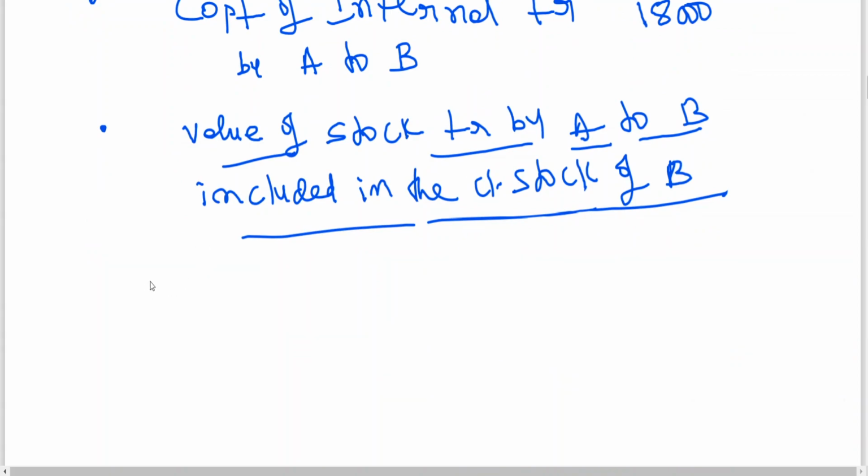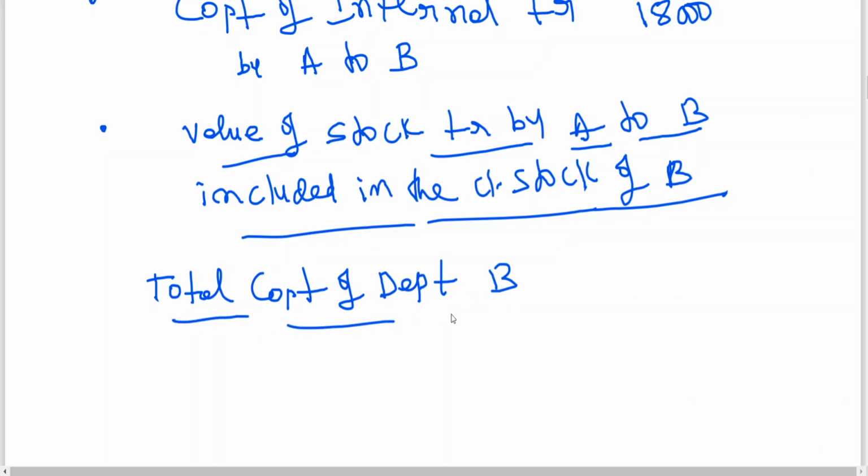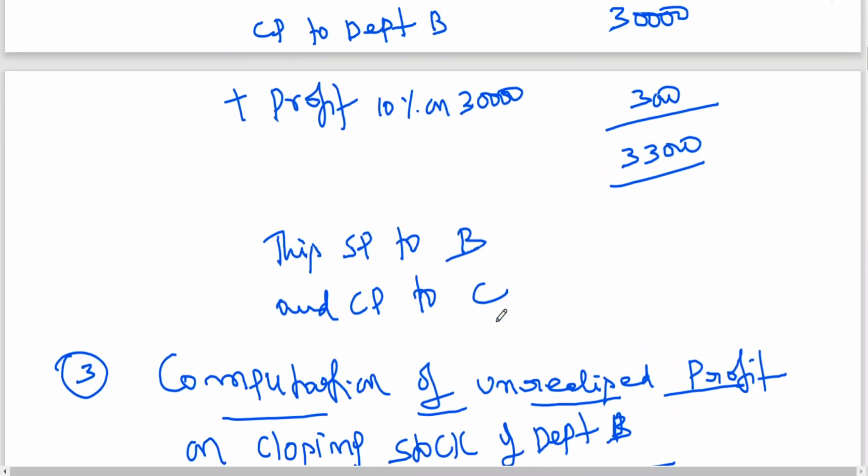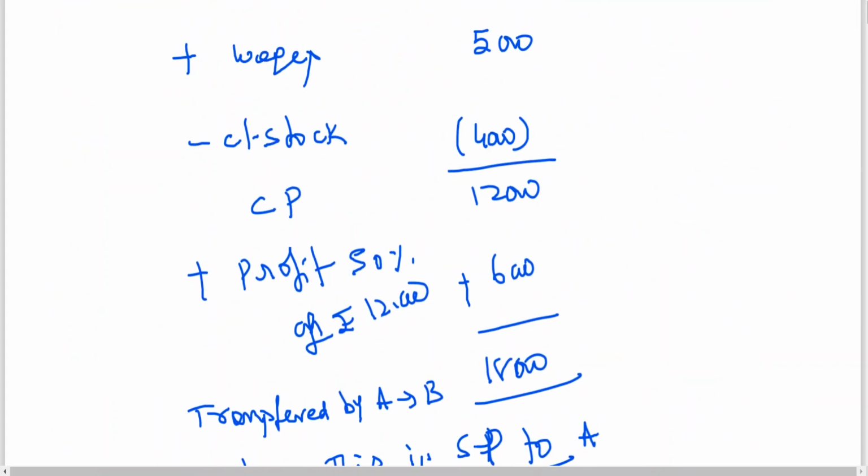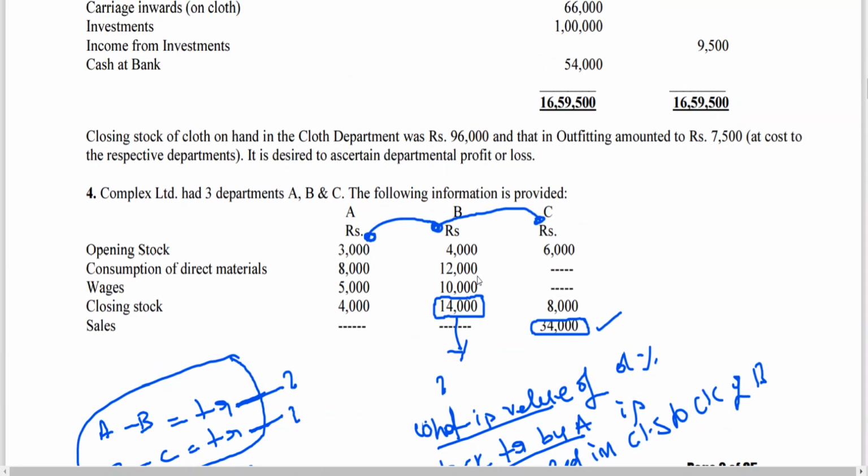For this, what should we do first? Total cost of department B. If I find out the total cost of department B, the percentage that is transferred from A can be known. If you look at the total cost of department B, excluding opening stock, because they were not manufactured in the current year. So 12,000 plus 10,000, consumption of direct materials plus wages, plus stock that they got from department A is 18,000. So 18 plus 12 plus 10, you will be getting 40,000. Got it, all of you?